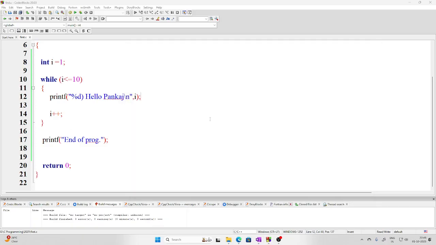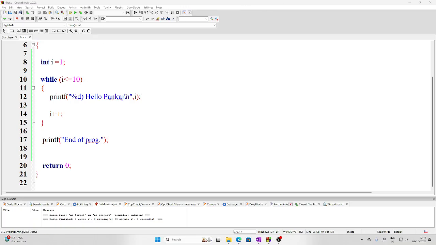It is so simple. So let's say I am interested in not printing a string, but instead I am interested in writing the square of this number i. How can I do this? Simple.